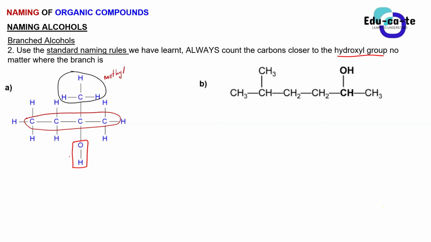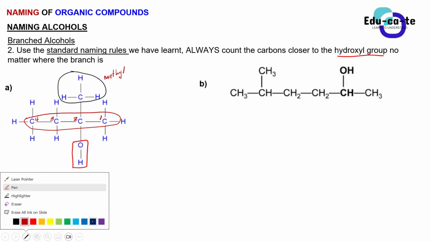Number closer to the what? Closer to the functional group, which is the OH. So here, are we going to number from left to right or from right to left with that in mind? Right to left. Yes, right to left, because this will be your carbon 1, this will be your carbon 2, carbon 3, and carbon 4. Is this the only parent chain that you can highlight here, guys? Can you make another parent chain that is different? Yes, Orifa?